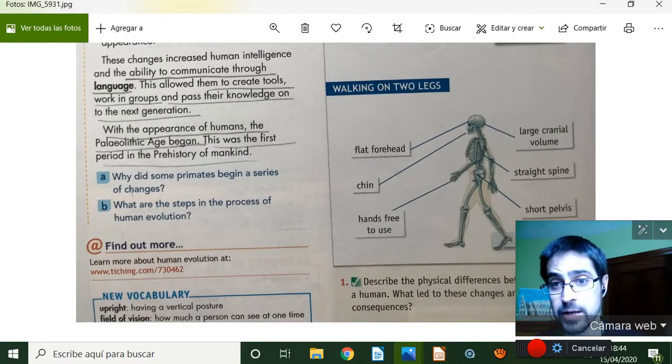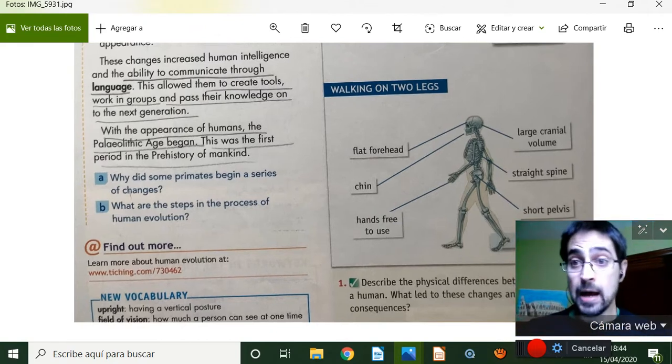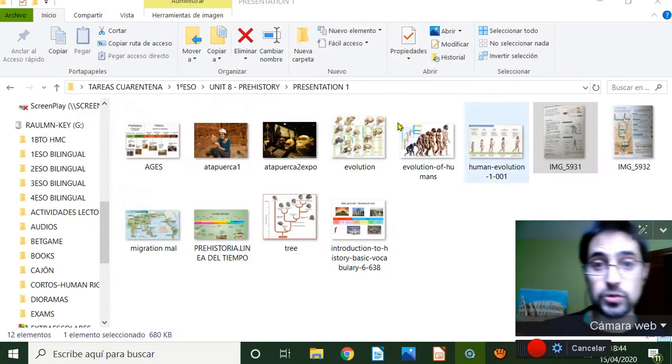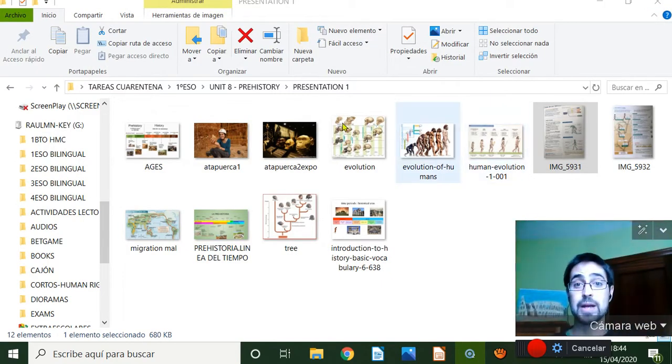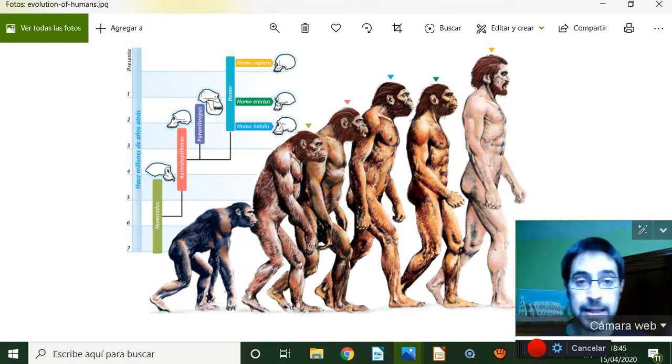Flat forehead, large cranial capacity, spinal column, chin, hands free to use. That was very important. And we are going to study the evolution of mankind. We have this evolution from the Australopithecus, this type of monkey, to the current humans. How do we know that? We know that because we studied the remains of our ancestors, and we know when and where they lived, so we can find out the evolution of humans.